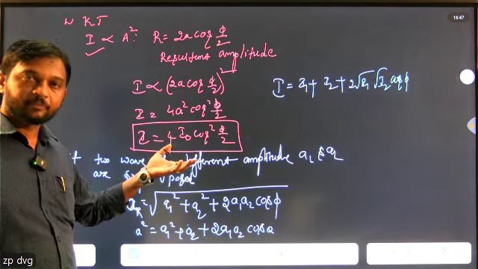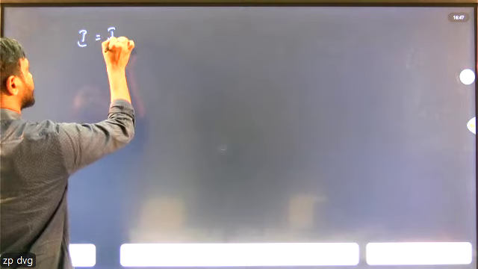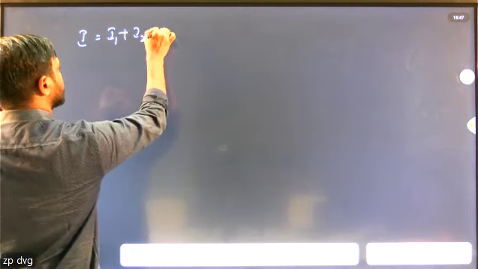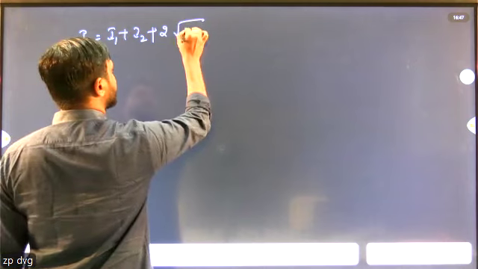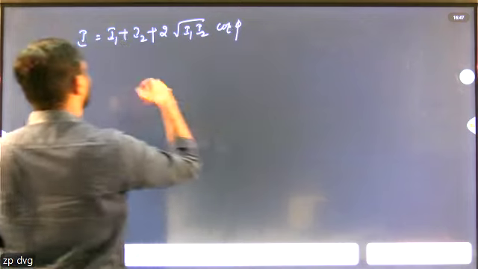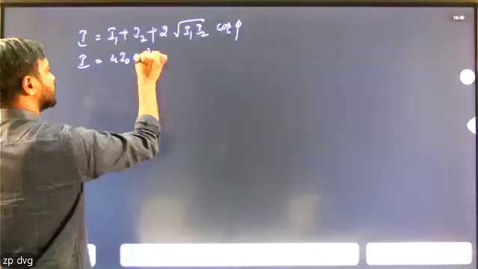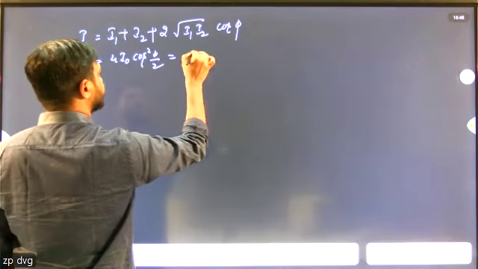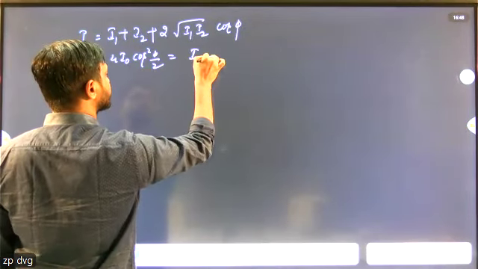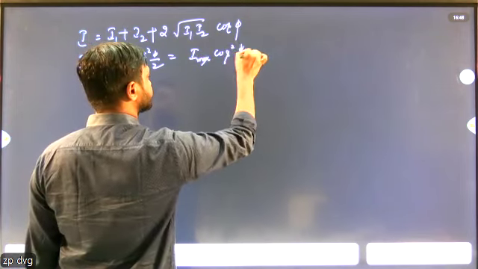Next one is I maximum. So just once again I'll summarize. I equals I1 plus I2 plus 2 into square root of I1 I2 cos phi, and intensity of resultant wave is 4 I naught cos square phi by 2, or I maximum into cos square phi by 2.